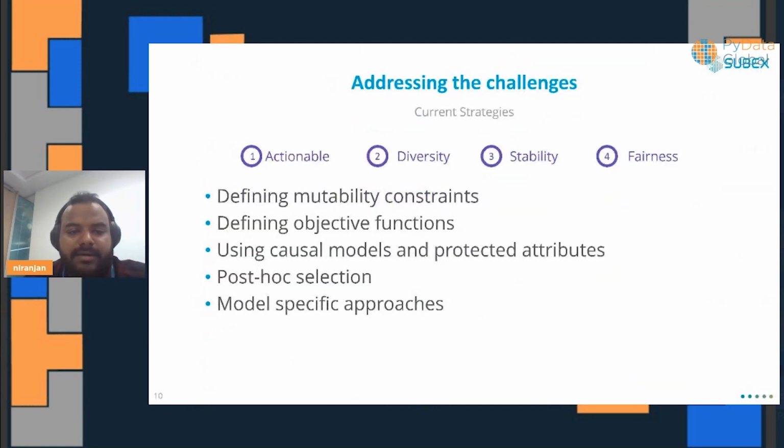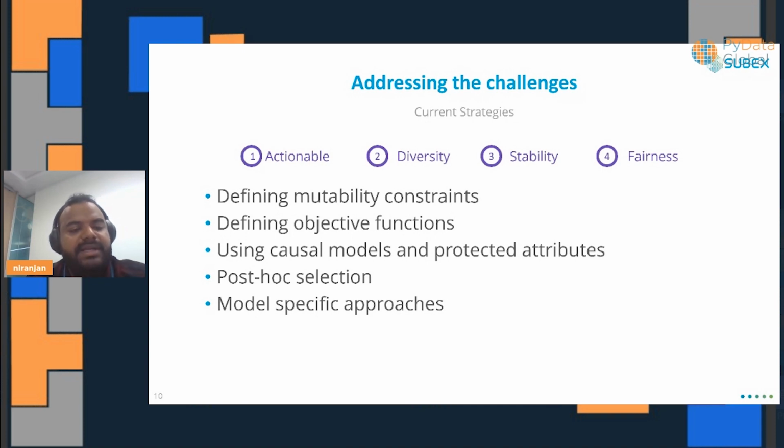Moving on, for the other challenges that we described, whether it's actionable, diverse, stability, and fairness, you can look at mutability constraints. You only provide the features which are actionable as input to your counterfactual explainer, or those are the parameters that the counterfactual explainer should work with.